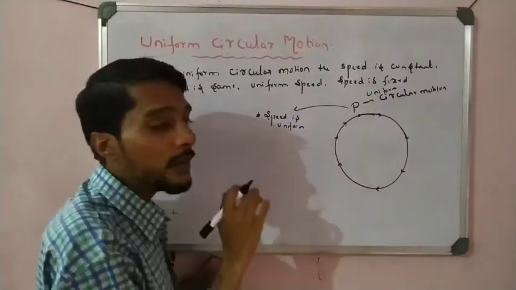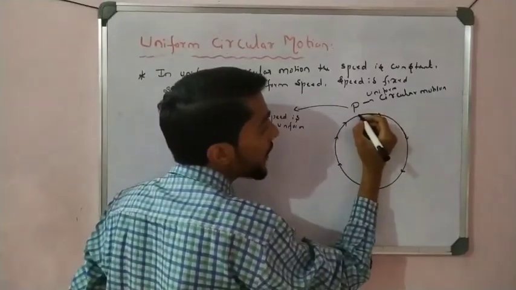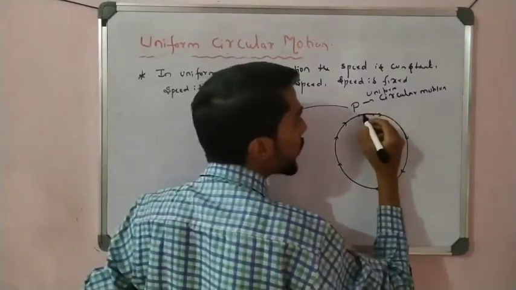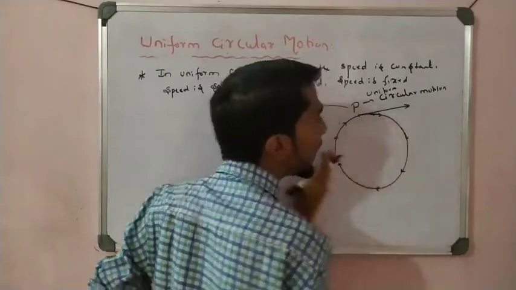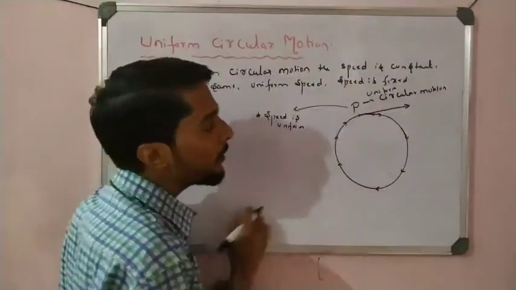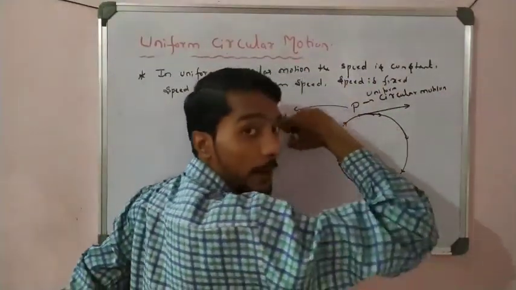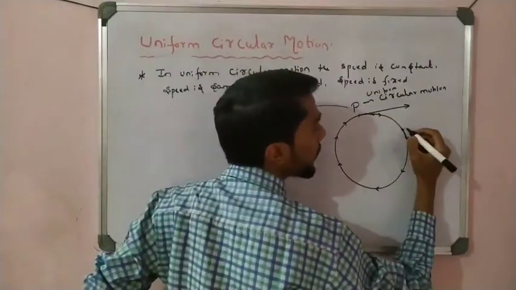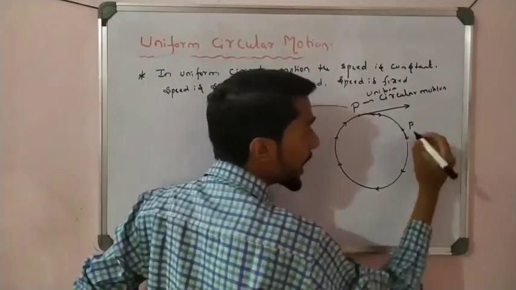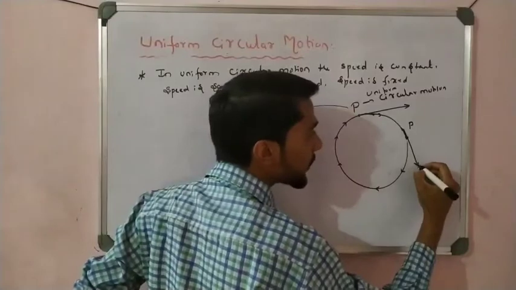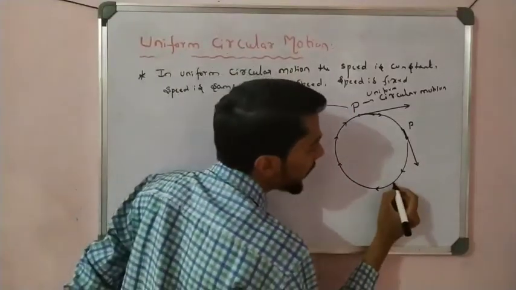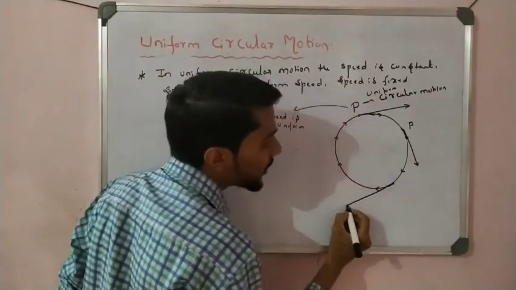But when the particle is here, the direction of motion is tangent to the circle. If after time t the particle comes here, the direction is again tangent to the circle, here.